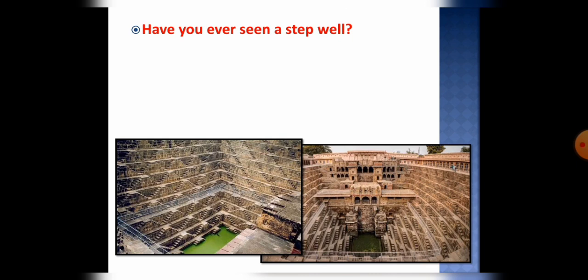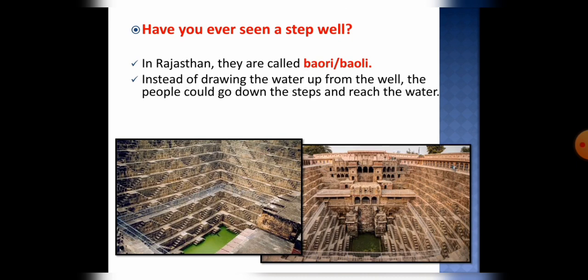In Rajasthan, these step wells are called Bauli or Baudi. Okay, so instead of drawing the water up from the well, the people could go down the steps and reach the water. They used steps to go down and to come up, and that's why these are called step wells. So this was all about water conserving techniques. In the next video we will talk about some customs related to water.